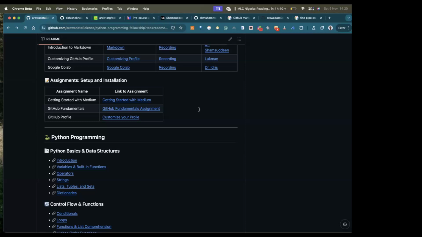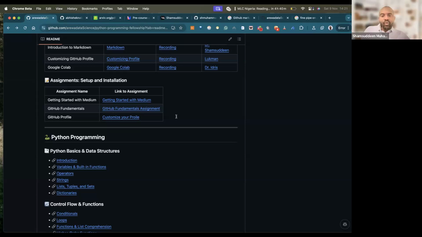Good afternoon, sir. Somebody is asking, can we create 2 README in one repository? No, you can only have one README in your repository. But you can have multiple Markdown documents in a single repository. What I mean by this is, you can have multiple Markdown files.